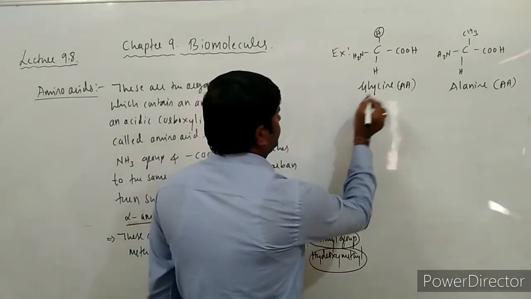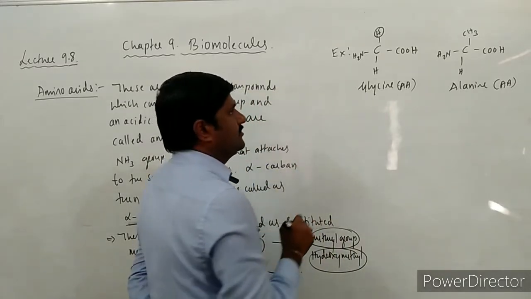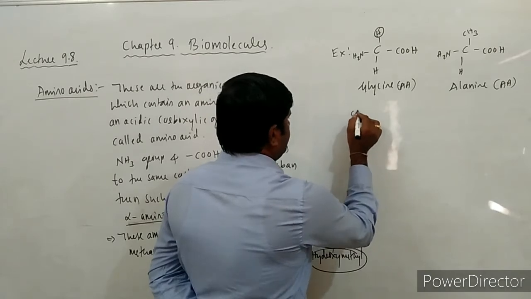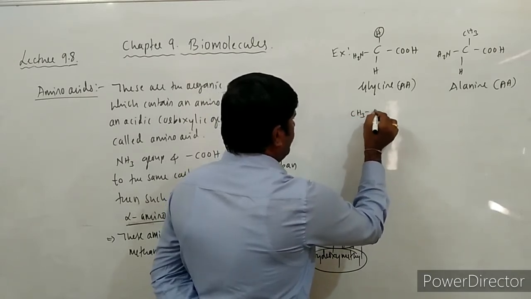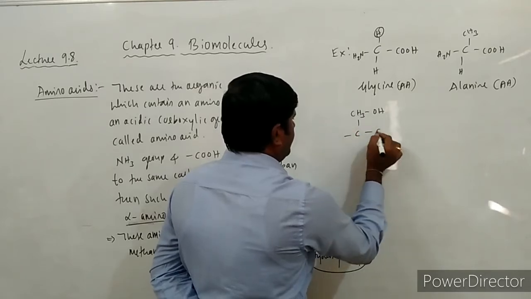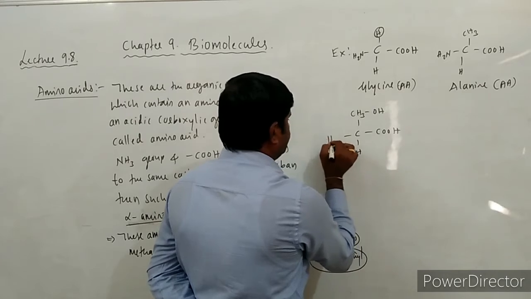Okay. In the same way, if the R group is a hydroxymethyl group, say for example CH3OH, hydroxymethyl group is added to the same one, see here.